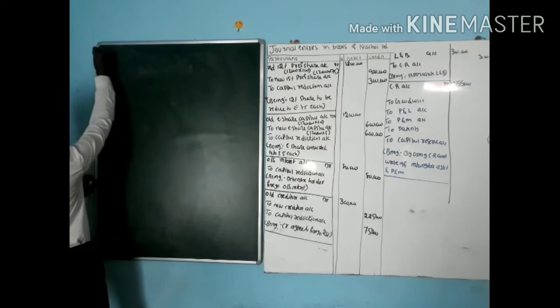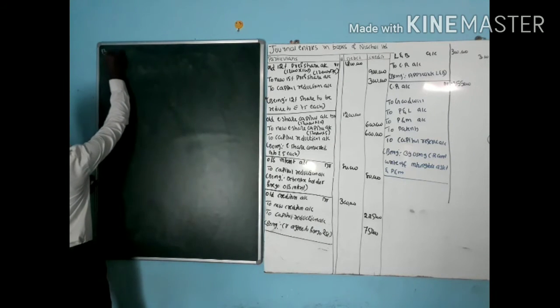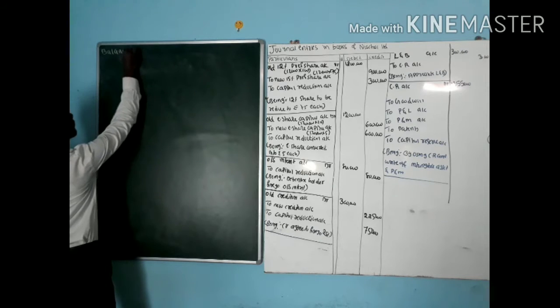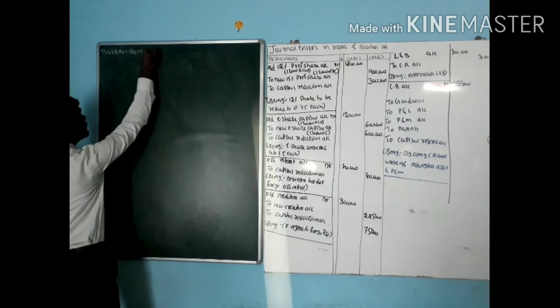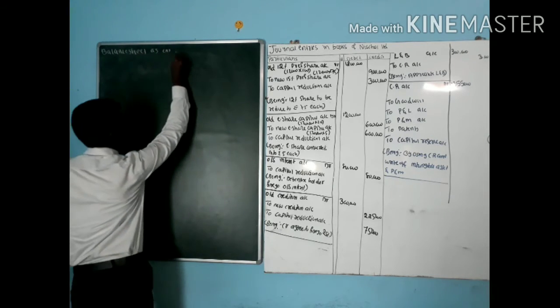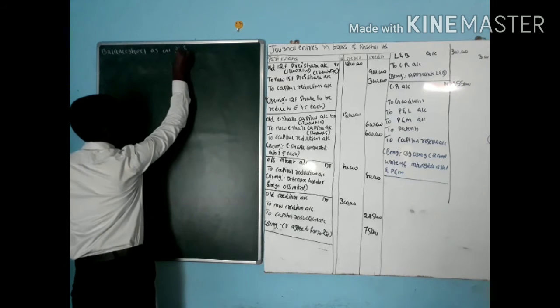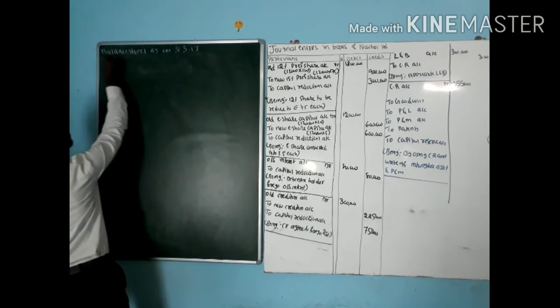And come to the balance sheet. Balance sheet as on 31st March 2017.